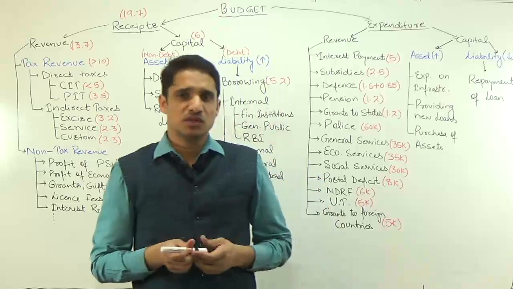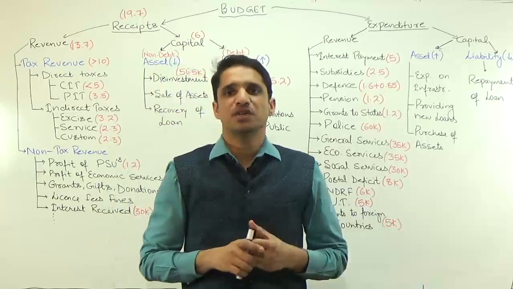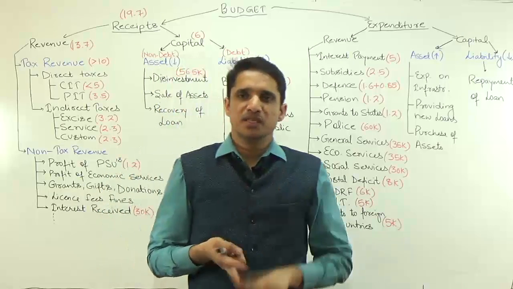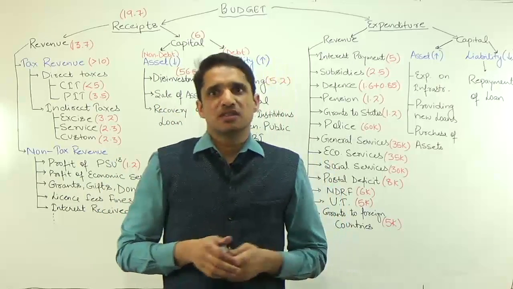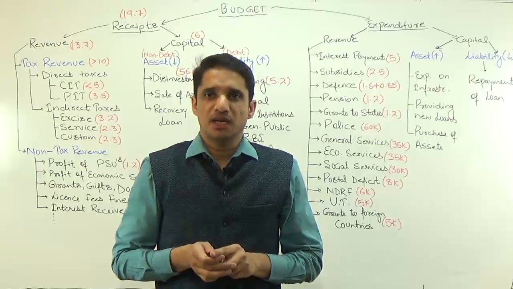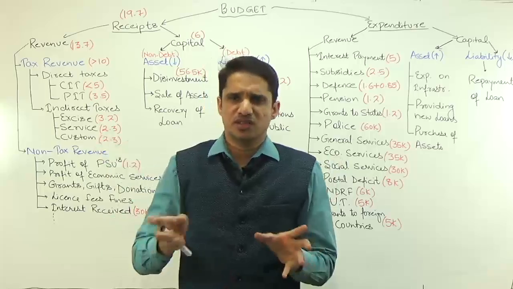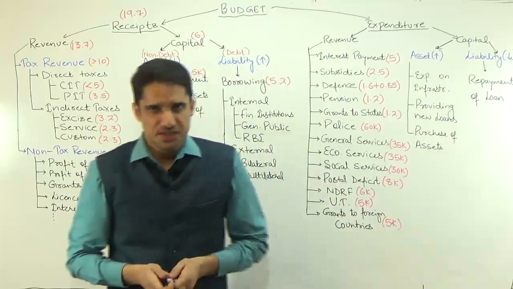We also discussed a few constitutional articles related to the budget: 110, 112, 13, 14, 15, 16, and 17. Also, we discussed the difference between money bill and finance bill, and public account fund and consolidated fund of India. So these small things we discussed.